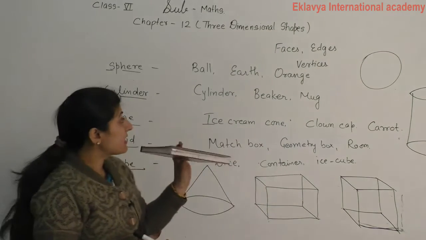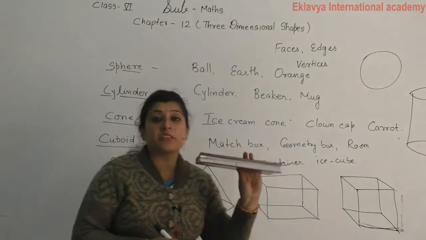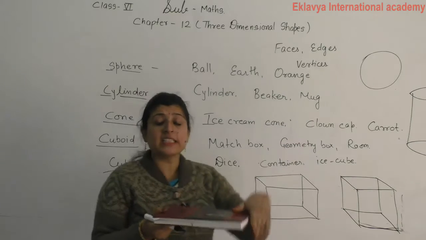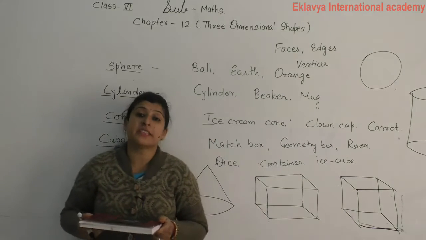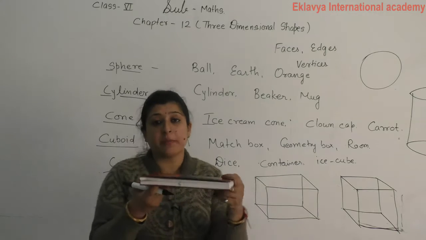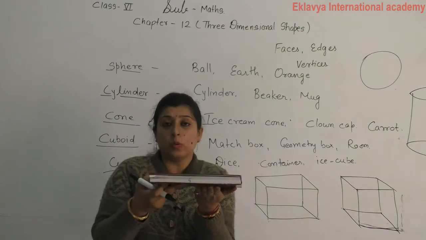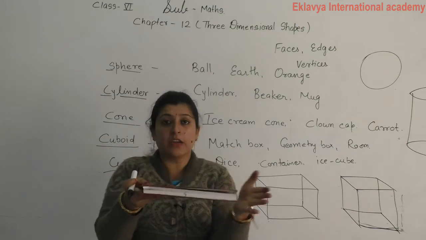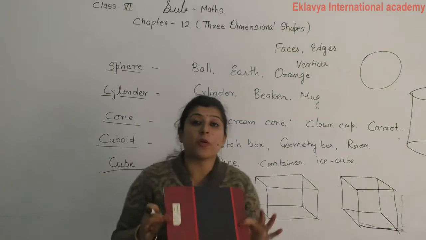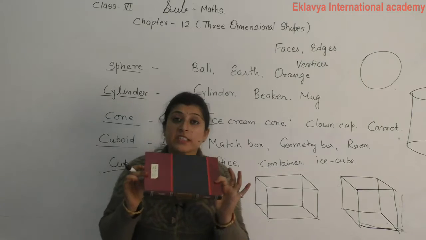Then in this diary, what is the meaning of faces? Faces का क्या मतलब होता है? A plane surface is called a face. So how many faces does this cuboidal shape have? 1, 2, this 3, 4, 5, 6. It means a cuboidal shape has 6 faces.